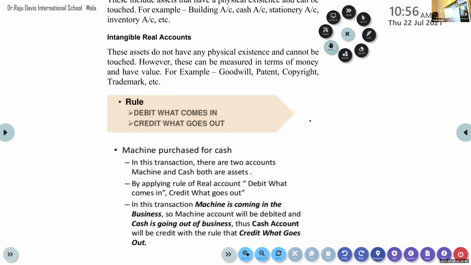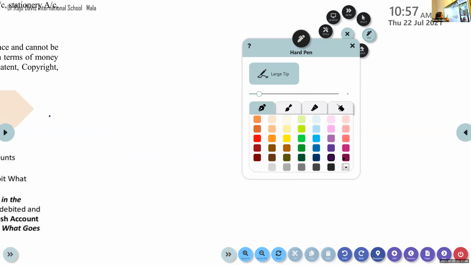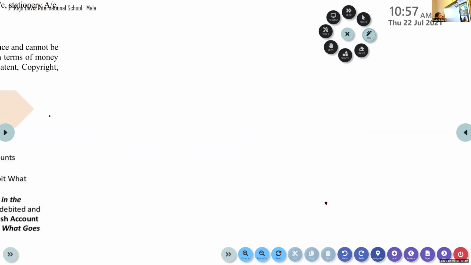You can see an example here. I have written it. Machinery purchased for cash. So what are the two aspects here? Machinery purchased for cash. I want to hear from you. Machinery. Purchased for cash.